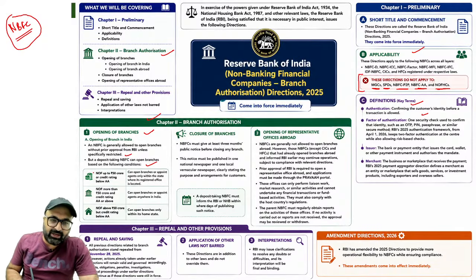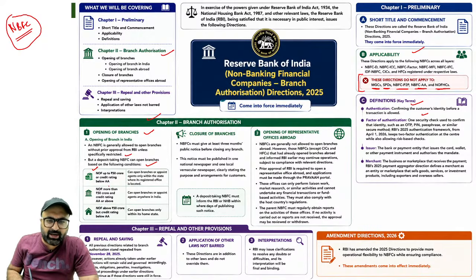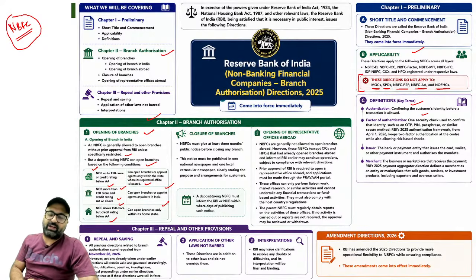If the net owned fund of the NBFC is up to 50 crores or the credit rating is below AA, then you can open a branch or appoint an agent only within the state where the registered office is located. If your net owned fund is more than 50 crores and your credit rating is AA or above, then you can open branches all over the country. If your net owned fund is above 50 crores but the credit rating is below AA, then you can open a branch only in the home state. That is for the deposit taking NBFCs.